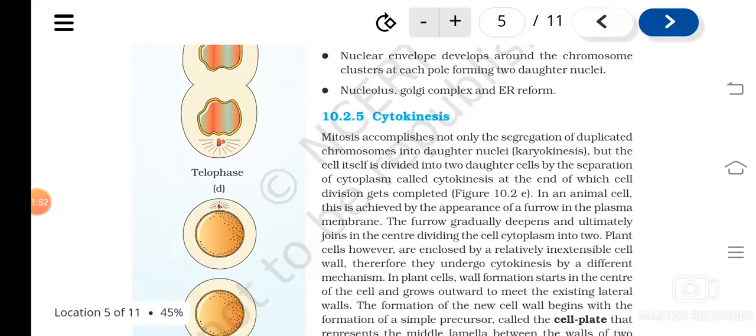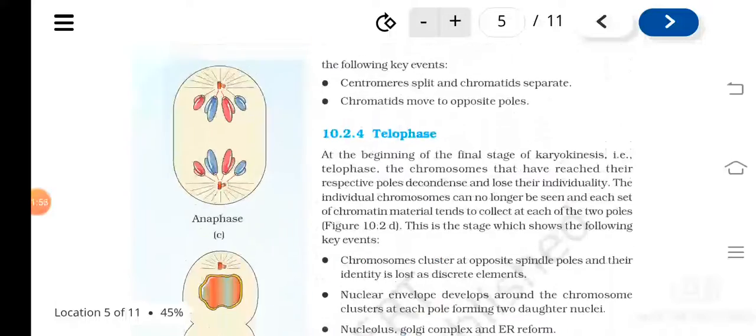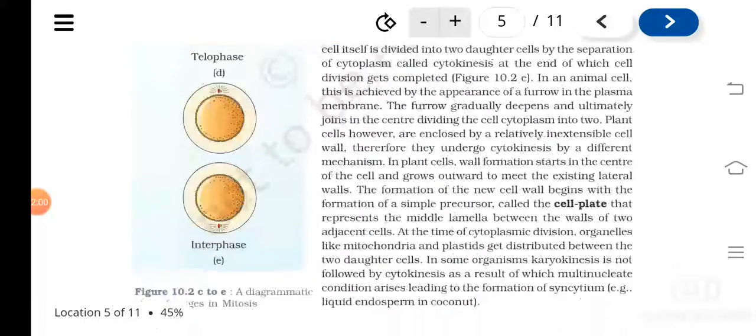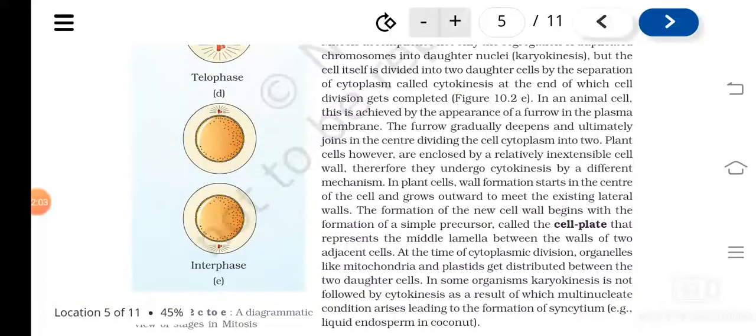So there is a little bit of difference in animal cells and plant cells for cytokinesis. In animal cells, cytokinesis is achieved by the appearance of a furrow in the plasma membrane.